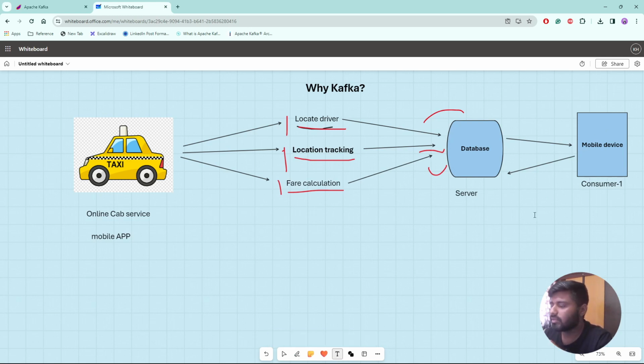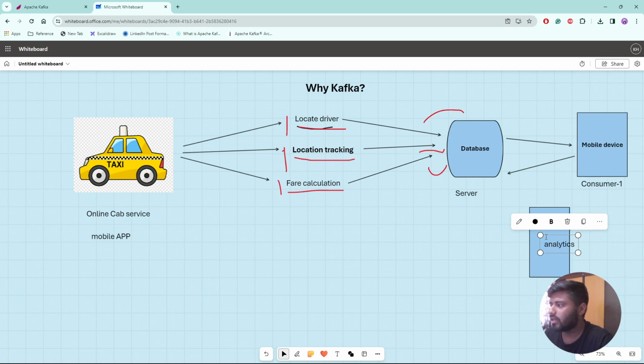Let's say, for the time being, I'm considering only one user on my platform, and that user is using some mobile device. Whatever my cab is generating, I need to provide this information to my consumer. Another consumer can be, maybe, the analytics.